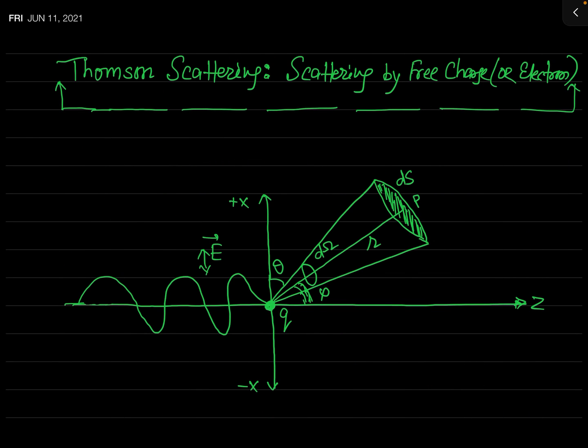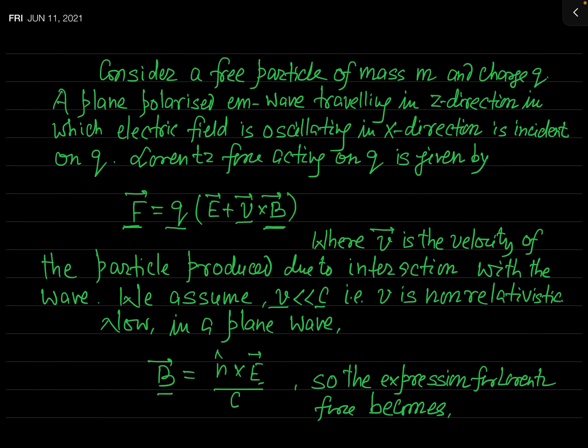Actually, this figure I have also discussed in the first lecture. This is the angle theta. When the wave is incident on this particle, it gets scattered in a direction phi. This is the angle of scattering, and this theta is the angle made by the scattered direction to the direction of oscillation of the electric field vector, that is the x direction. So this angle is theta in that expression.